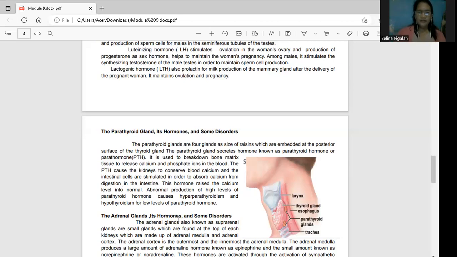The abnormal production of high levels of parathyroid hormones causes, so pag nag-high level, hyperparathyroidism. Pag mababa, hypoparathyroidism. Yun yung tatandaan, the hyperthyroidism and then the hypothyroidism. How about the adrenal glands?